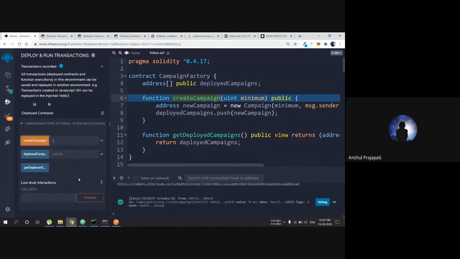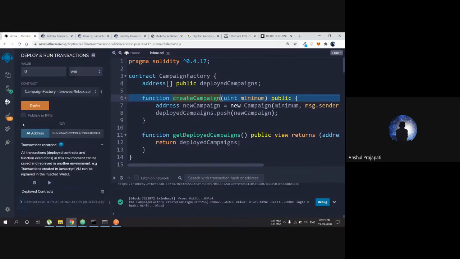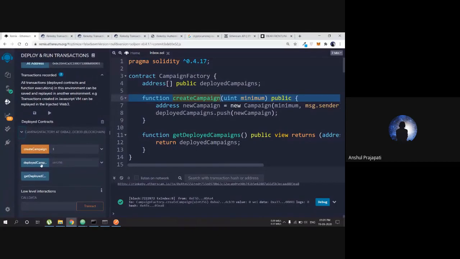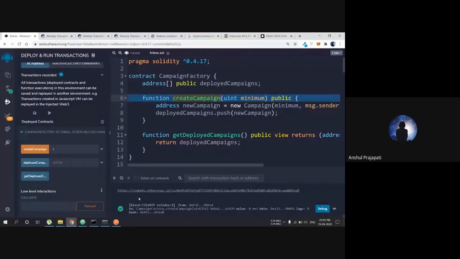So it has been deployed, and we can see that the networks have been deployed, and we get deployed campaign. If we want to take the campaign, this is the address of the deployed contract. Okay.